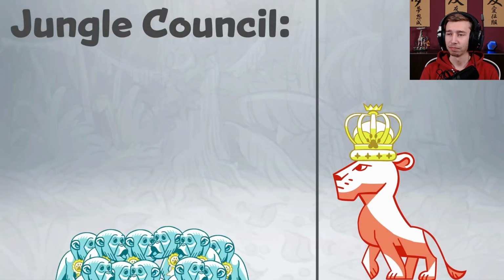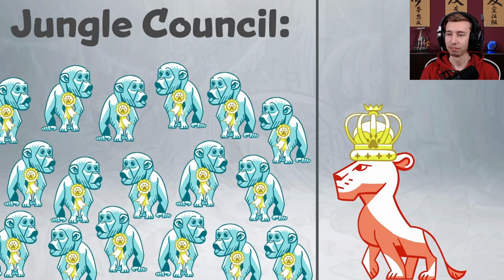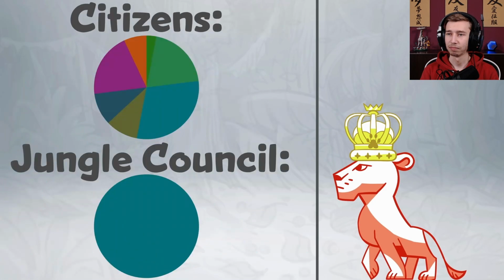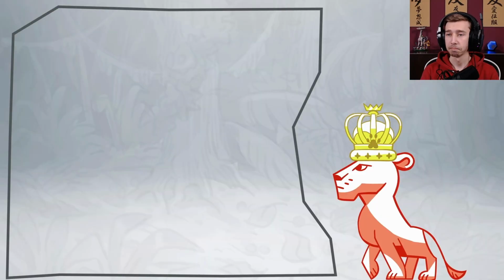But her citizens are unhappy, and it's easy to see why. The council is full of monkeys. Of course, some of her citizens are monkeys, but not all of them. This council doesn't fairly represent her kingdom. Queen Lion visits one of the ranges to find out what's wrong and how to fix it.